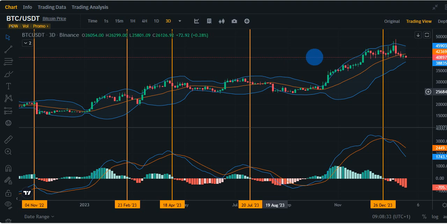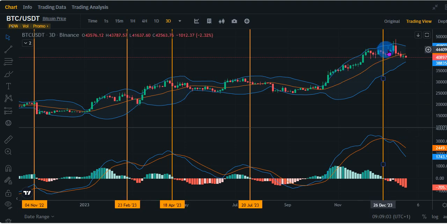Bollinger Bands before bouncing. Same thing as you can see right here. We had a cross on the MACD, touched the bottom of the Bollinger Bands, we saw the bounce. Same thing on the MACD. We touched the bottom of the Bollinger Bands and then we bounce. MACD cross, we touch the bottom of the Bollinger Bands and then we bounce. Same thing right here. So if you go down, every 3 days, every time we see a MACD cross, we must touch the bottom of the Bollinger Bands before we see the bounce.